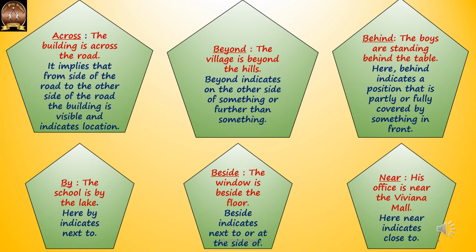Now here we can see the difference between some prepositions: across, beyond, then we have behind. When I say across, the building is across the road, it implies that from one side of the road to the other side, the building is visible. I can indicate that location. I can see the position of that building. It is clear to me.